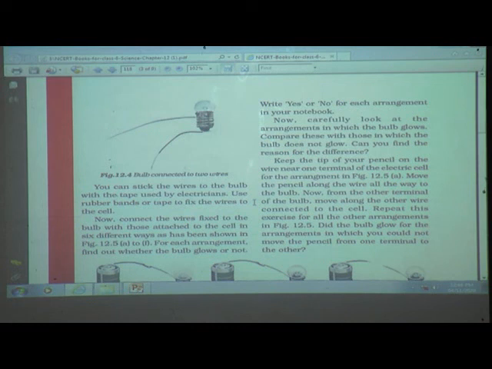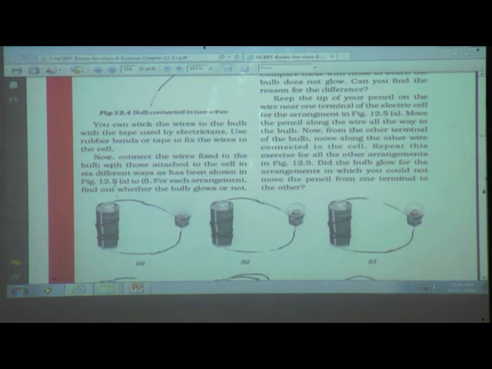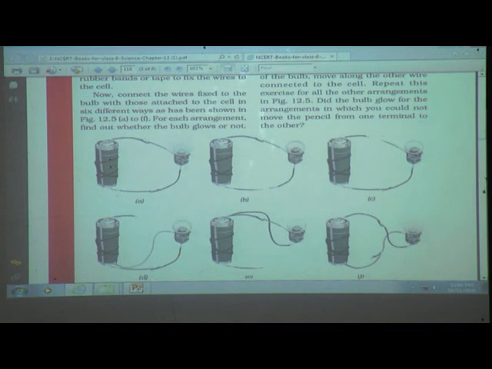Now connect the wires fixed to the bulb with those attached to the cell in 6 different ways as has been shown in figure 12.5 A to F. For each arrangement, find out whether the bulb glows or not. See, here are the 6 different arrangements of a bulb and a cell.